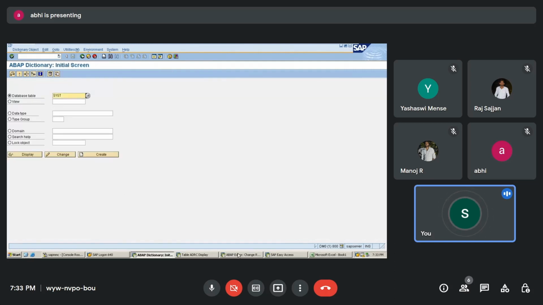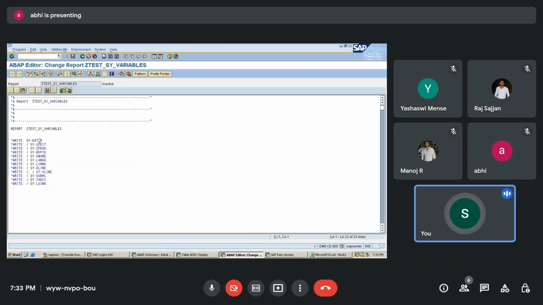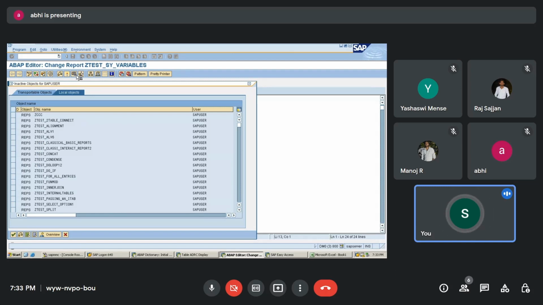Okay, so I have just shown you this. I'll go with the other variables. First is sy-datum. Datum is nothing but a date. If I write sy-datum, it is going to print the date on the screen. I'll check this, activate this and run this.